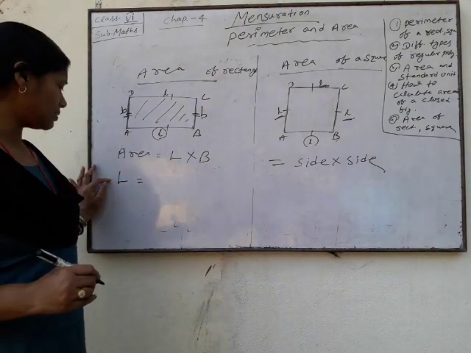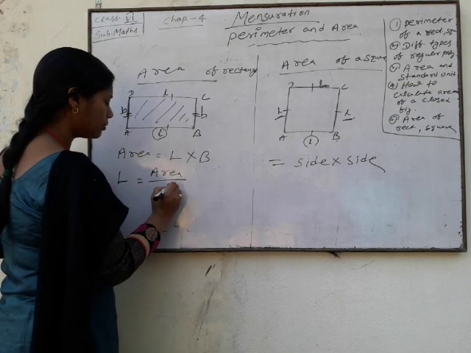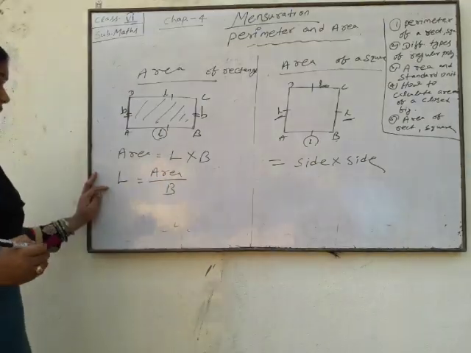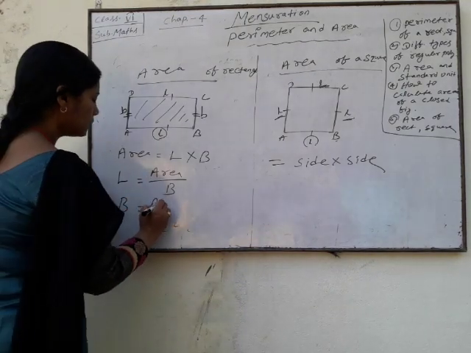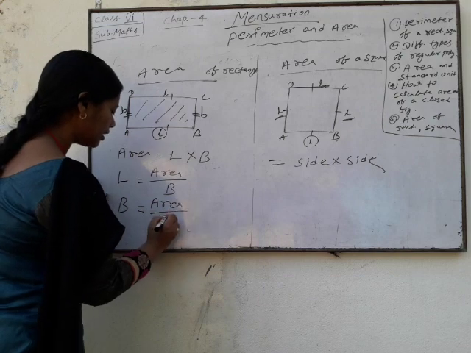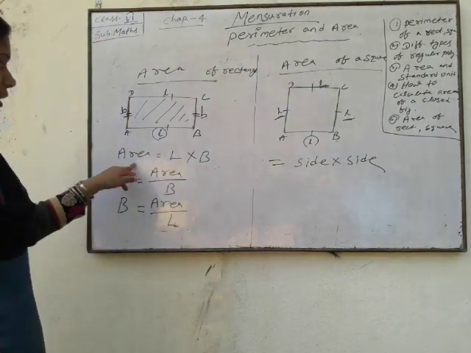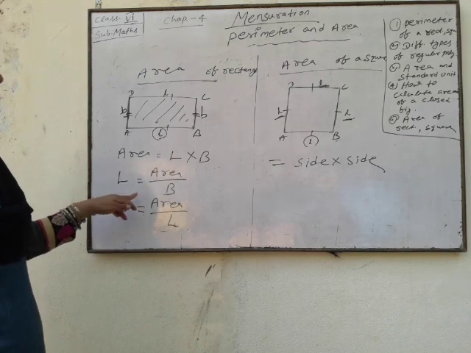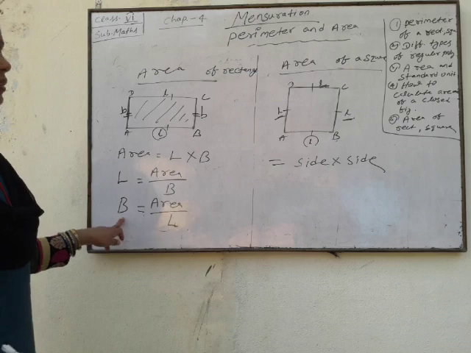Length of rectangle is equal to area by your breadth. And the formula for breadth? Breadth equals area by your length. Here three formulas: area of rectangle, length of rectangle, and breadth of rectangle.